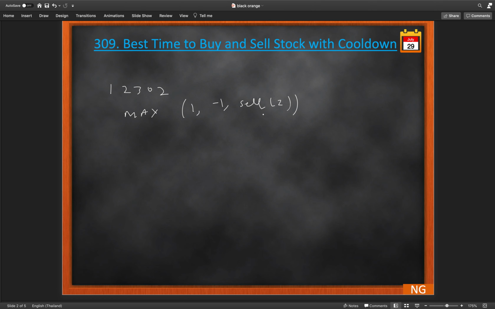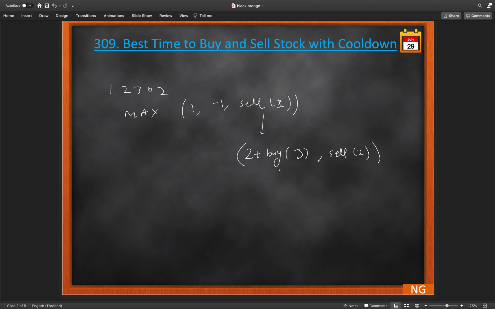So from here we can call the function again. We can sell, so we will get the profit 2 plus, then we will call the next index, which is 1 plus gap. So this will become buy from index 2. I started with index 1 base here, so let me change it to 0 base. This will be 1 here, and then we will call 0 plus 2 which is 3, or it can be sell at the next index which is j1 plus 1 which is 2. So we take the max of these two.